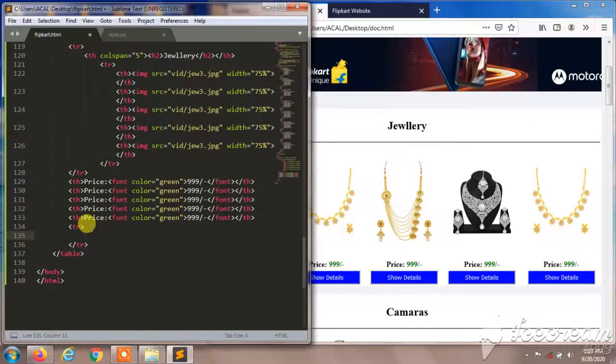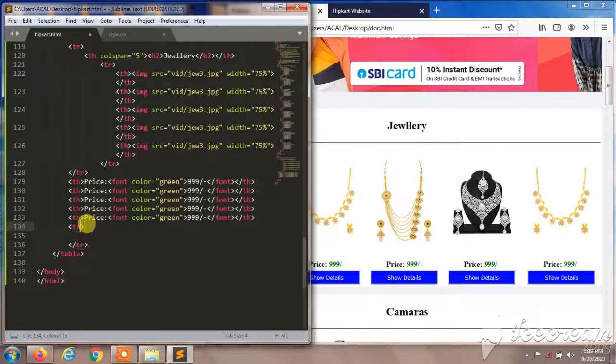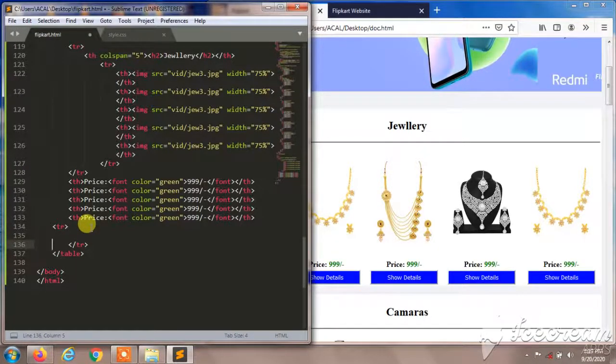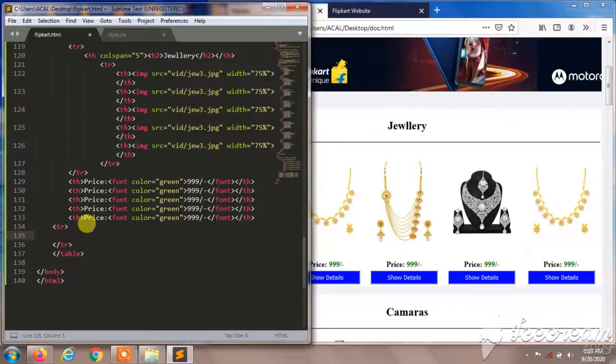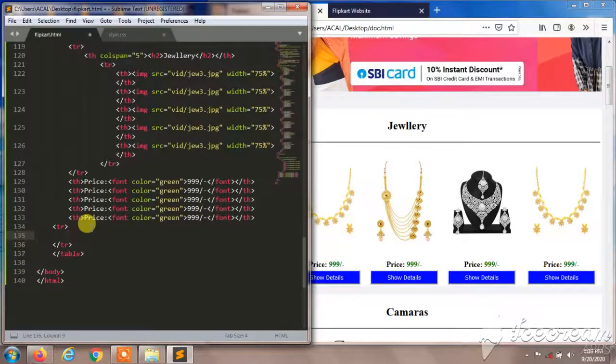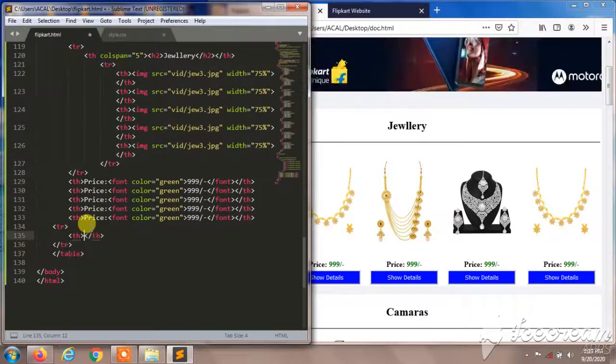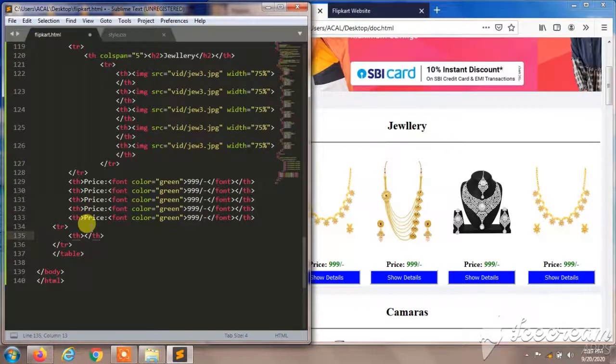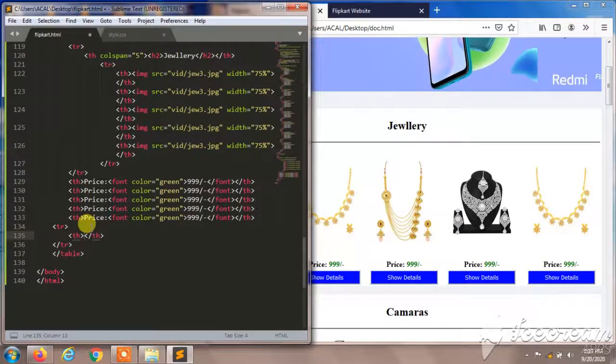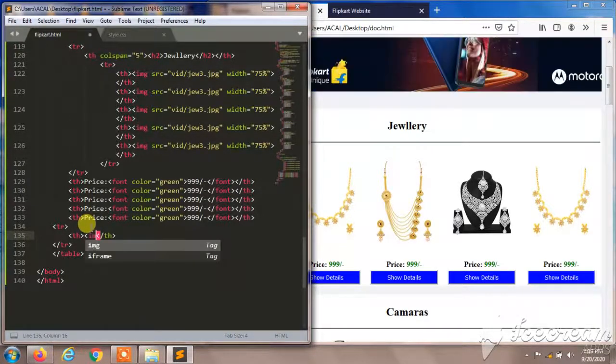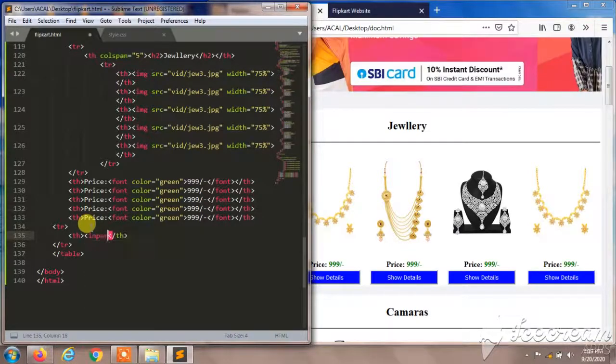In the tr, I'm going to give th. I'll make this a little bit clearer to understand. I'll create th over here, and in the th I'll give the input command to make it a clickable button.